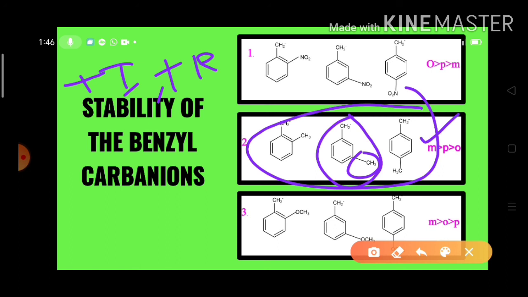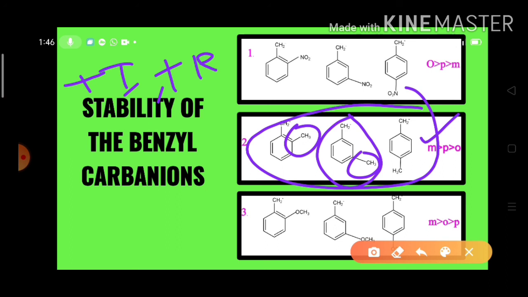And among the ortho and para, para becomes more stable than the ortho-methyl benzyl carbocation, because when the methyl group lies in the ortho position, it shows a strong effect on the benzene ring.